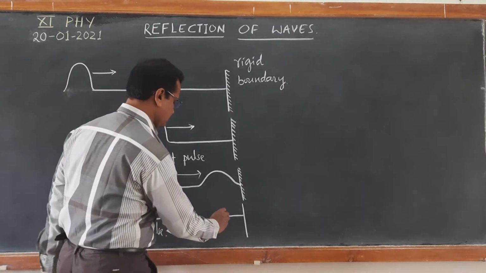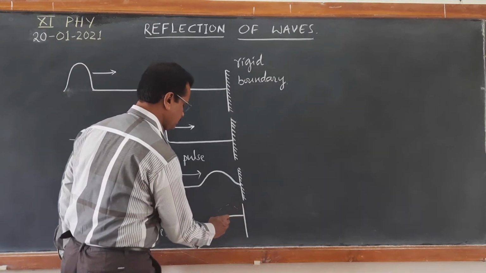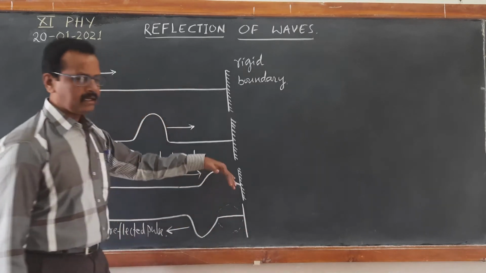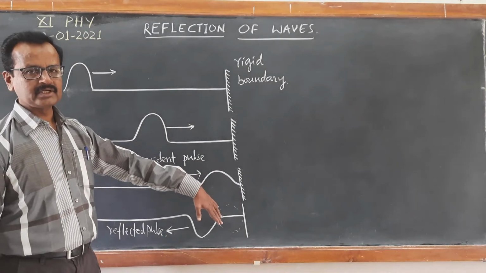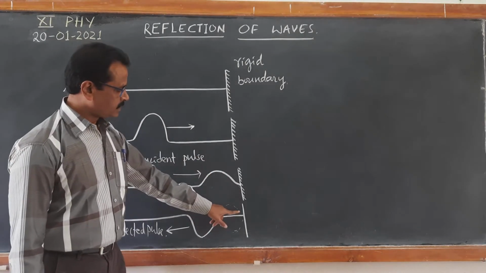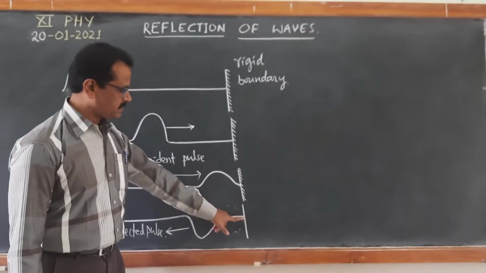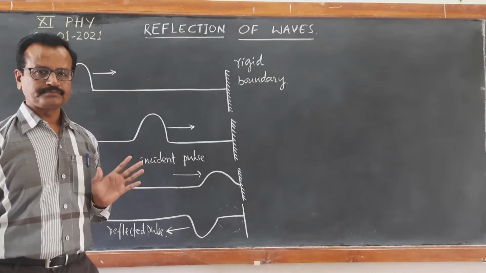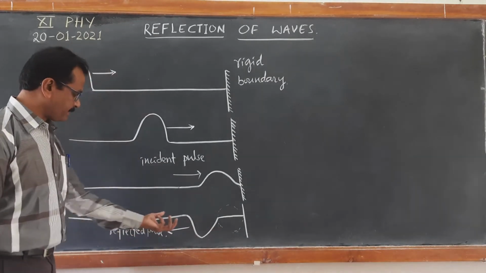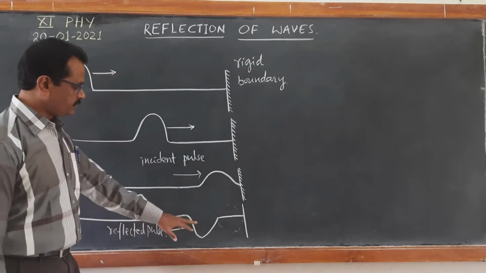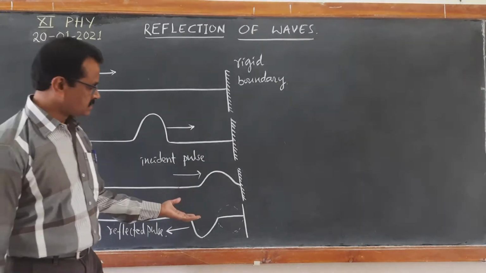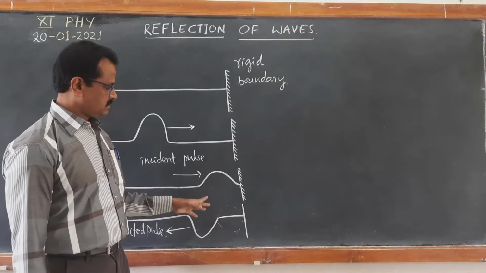If this is the incident pulse here, then the reflected pulse will be exactly in the opposite direction. The displacement will be in the opposite direction. As a result, the total displacement of the particles at this point is going to be 0. So the reflected pulse is of this inverted nature with a phase reversal.